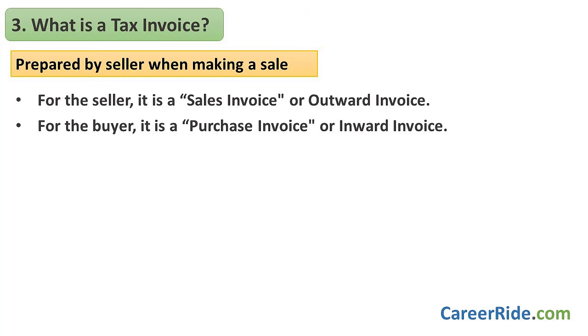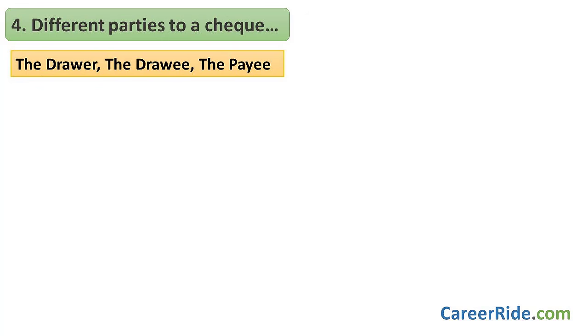For the seller, it's a sales invoice or outward invoice. For the buyer, it's a purchase invoice or inward invoice. When goods are sold on credit basis, we make a credit memo. Okay, now one of the very basic questions that's usually asked to the candidates appearing for the role of an accountant at a junior level.